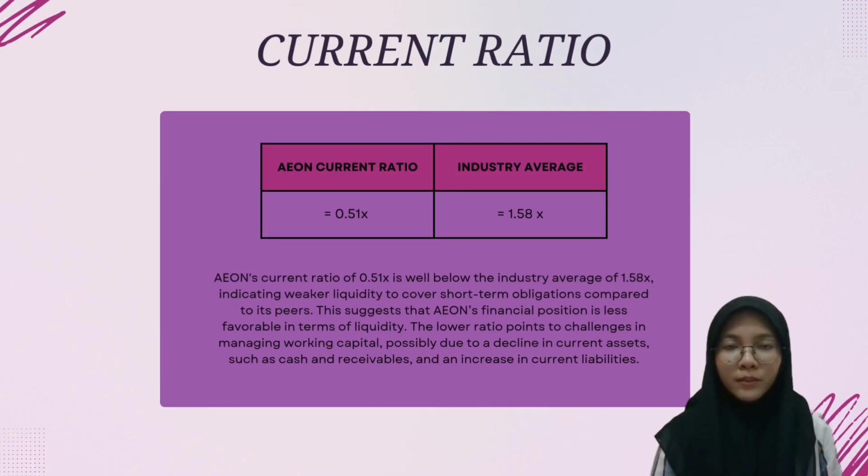Moving on, we're going to talk about competitive analysis. First, Aeon's current ratio stands at 0.51 times, which is significantly below the industry average of 1.58 times. This indicates that Aeon has less liquidity to cover its short-term obligations compared to its peers.